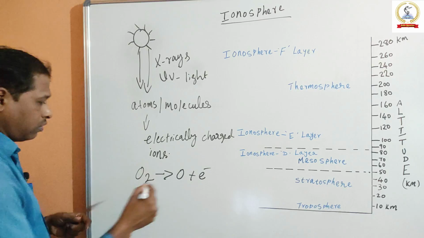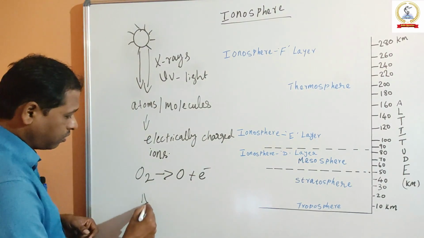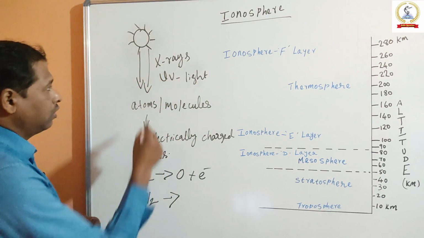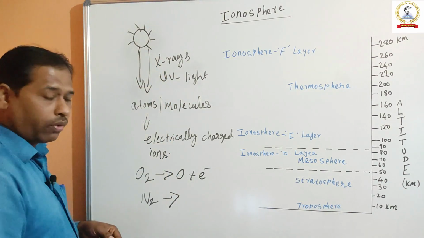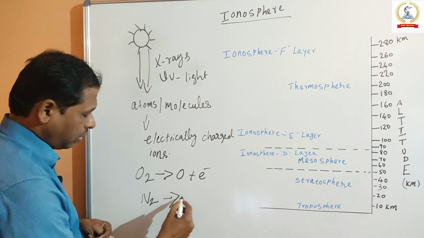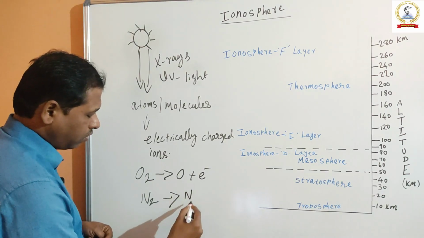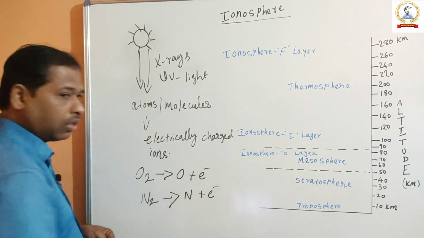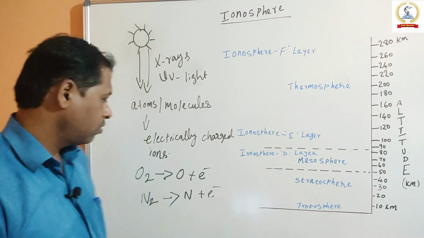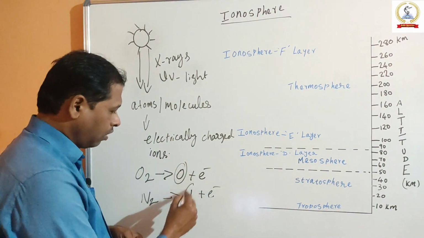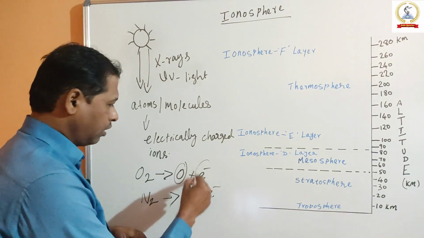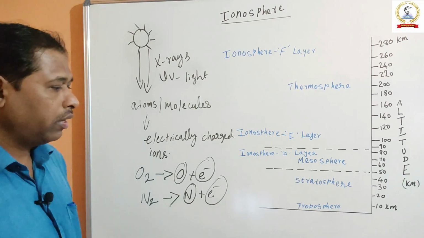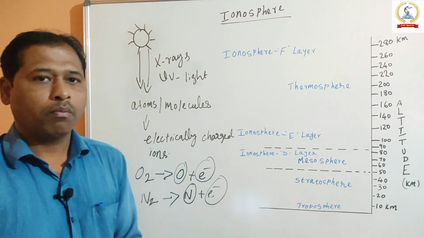For another example, suppose nitrogen. So what will happen? This high energy light and ultraviolet light separate the nitrogen into electrically charged nitrogen and electrons. So these electrically charged ions and electrons behave differently than normal atoms and molecules.